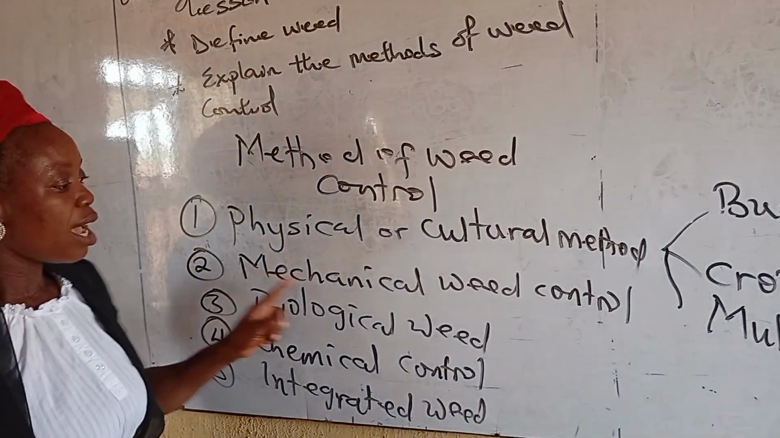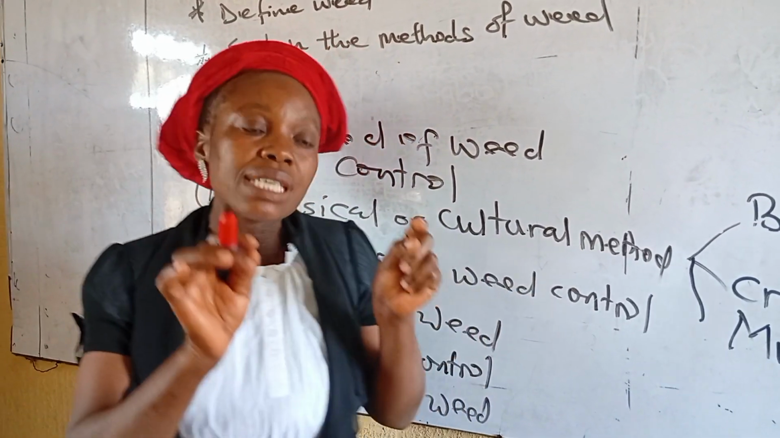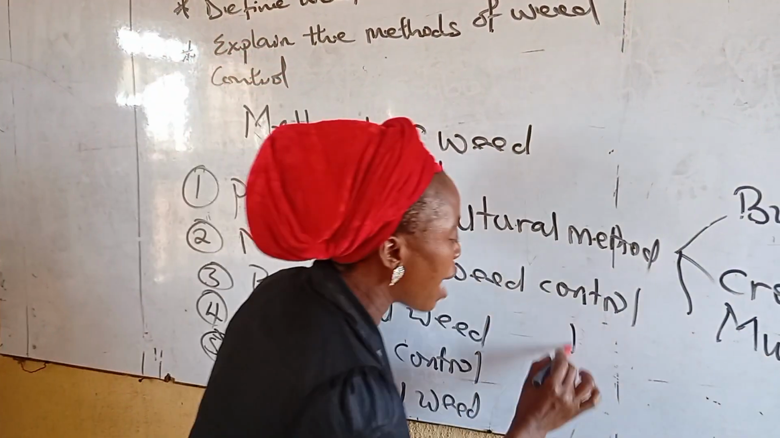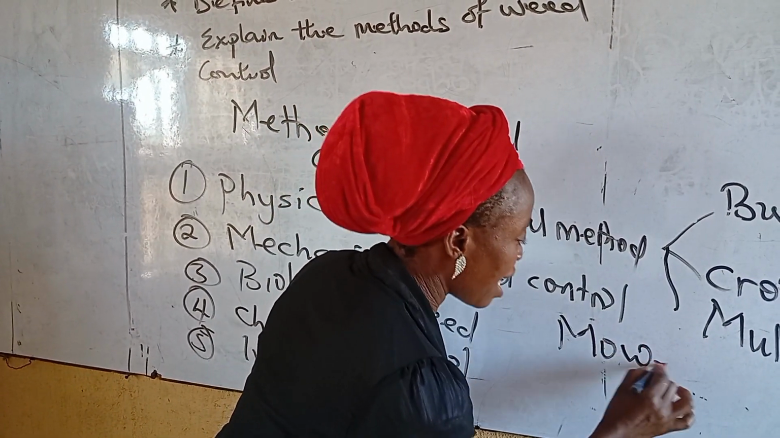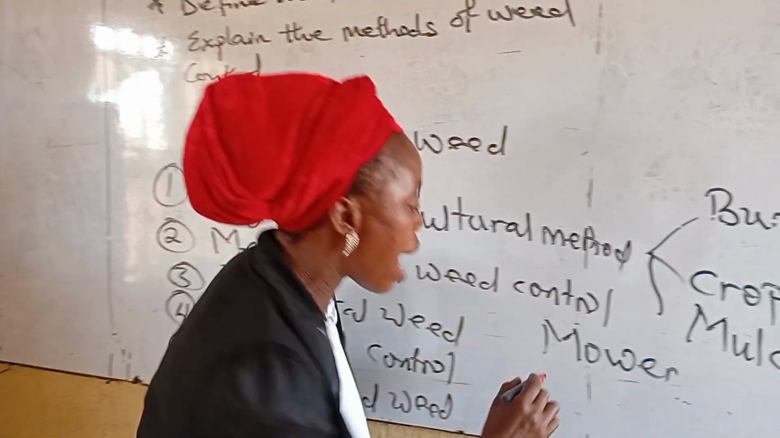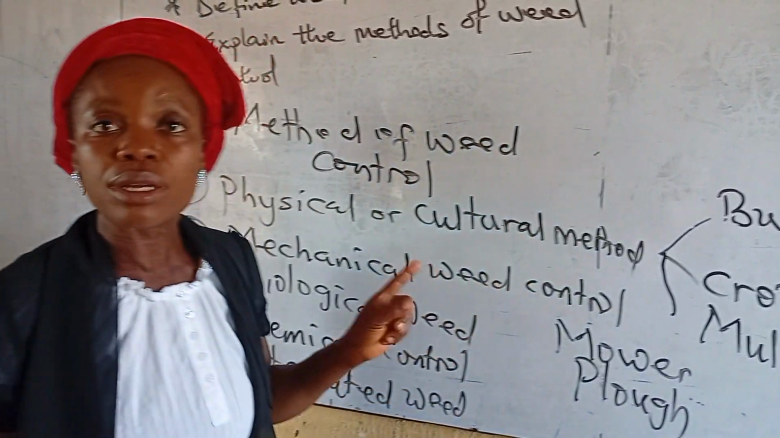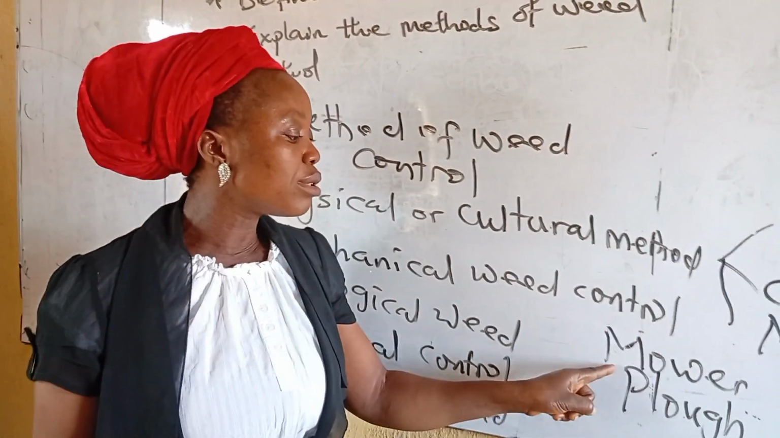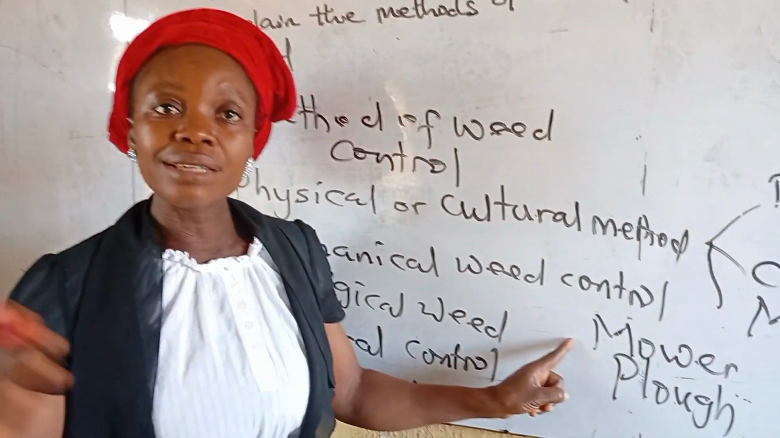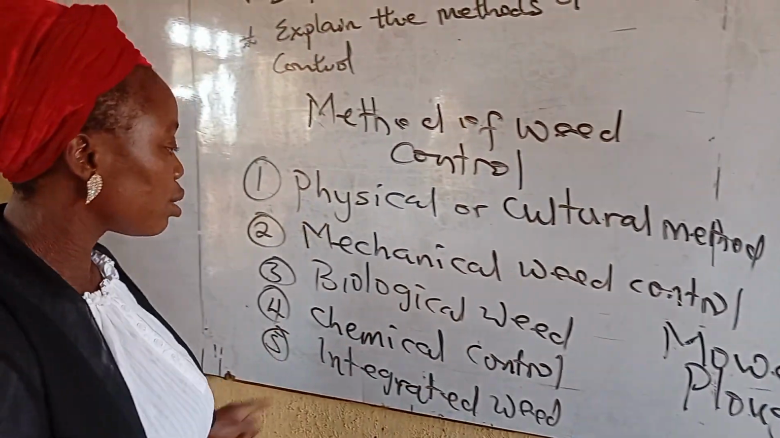Let's move to the next, which is mechanical weed control. Anytime you are using machine, example mower. I gave you as an example that we use mower to cut grasses. Using of mower, plow, are what we call mechanical weed control. Anytime you are using machine in getting rid of weed, it's called mechanical weed control.